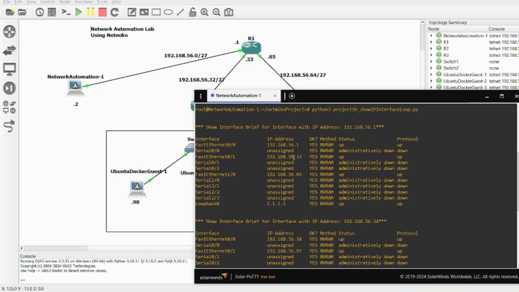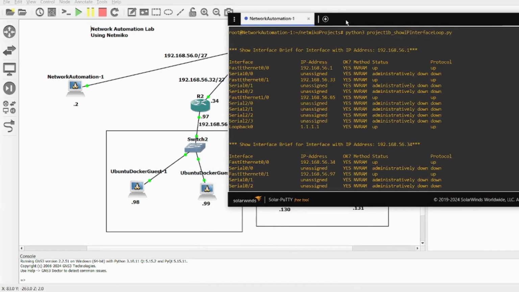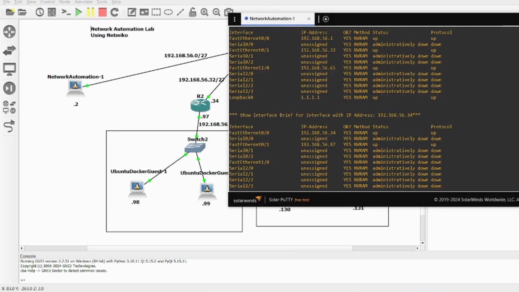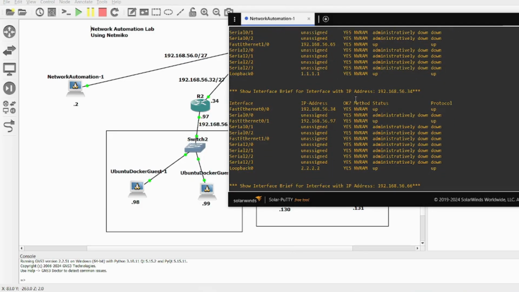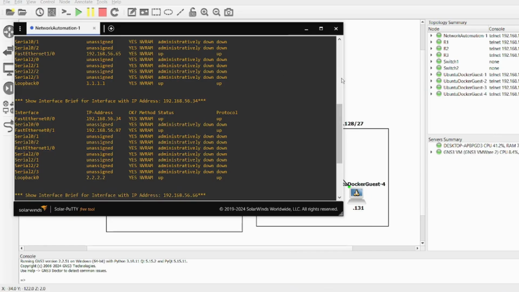Okay, yes. For router 1, I see all 3 physical interfaces with the appropriate IP addresses, as well as the loopback address. The interfaces have a status of up, which is perfect. The same is true for router 2. The IP addresses are showing and match the topology. The loopback is configured. These interfaces are up.